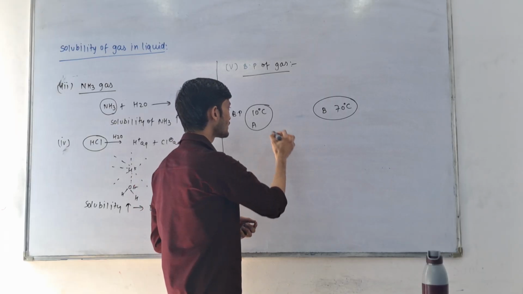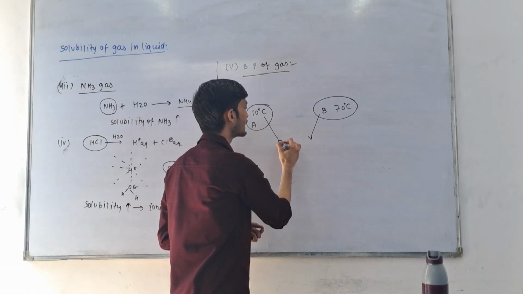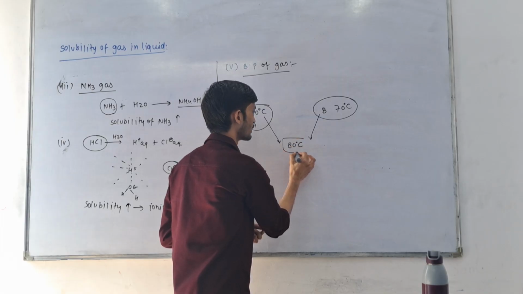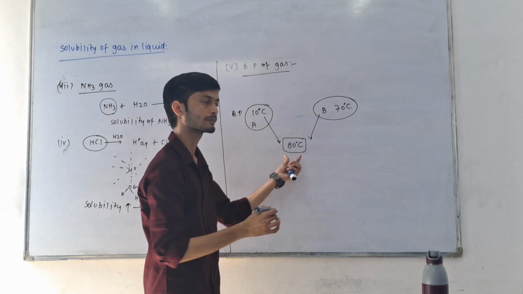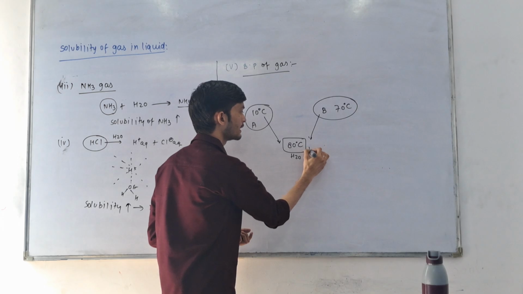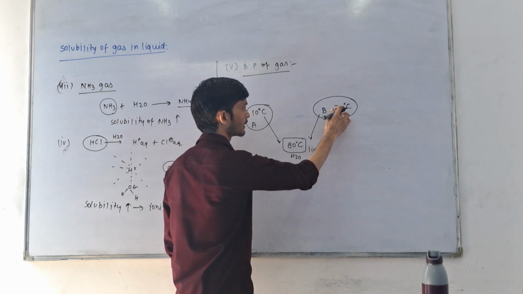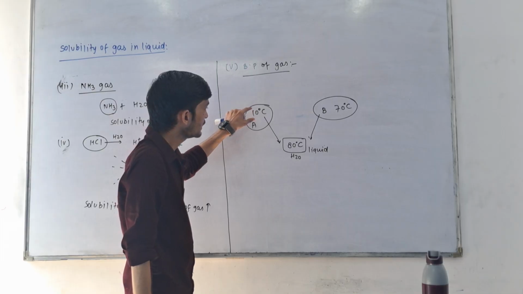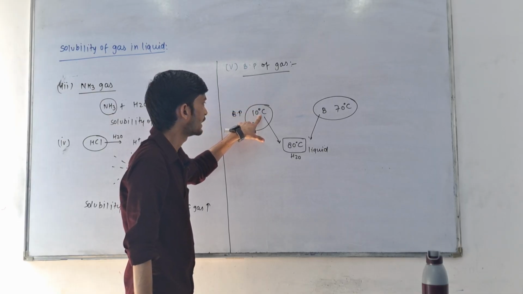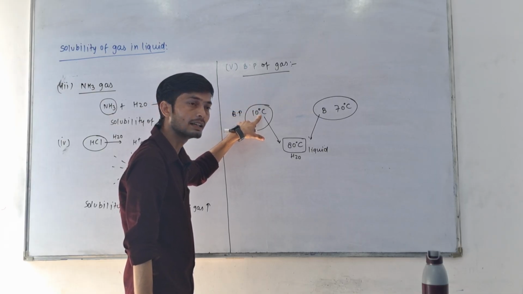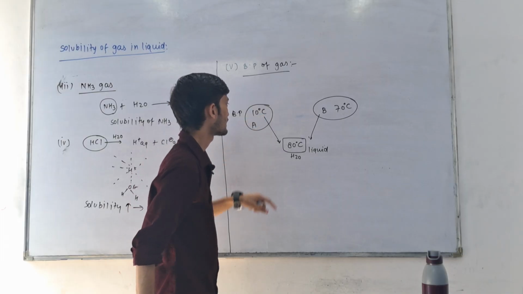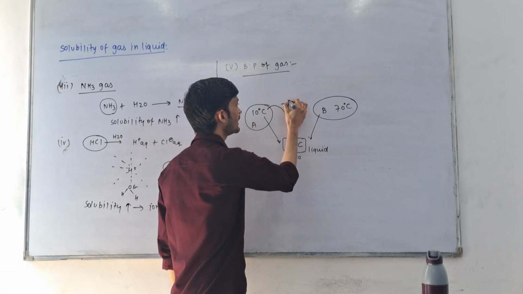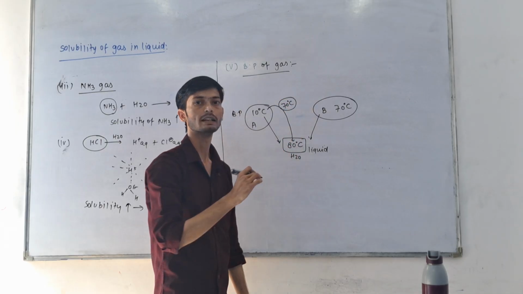And we are dissolving both of these gases in water at 80 degrees centigrade. So water at 80 is liquid state, and at 80 degrees centigrade both are gases. When gas A converted into gas at 10 degrees centigrade, we increased its temperature from 10 to 80, that means an increase of 70 degrees centigrade.